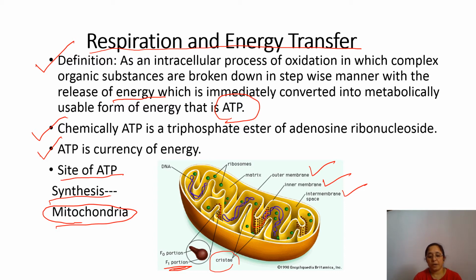Now electron carriers of ETS and enzymes required for ATP synthesis are located on the body of these oxysomes or F1 particles. And thus oxidative phosphorylation, that is the synthesis of ATP during respiration, takes place on oxysomes. So this is a brief piece of information about the mitochondrial structure, where exactly the synthesis of ATP takes place.